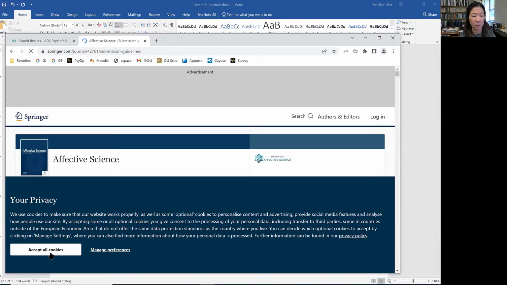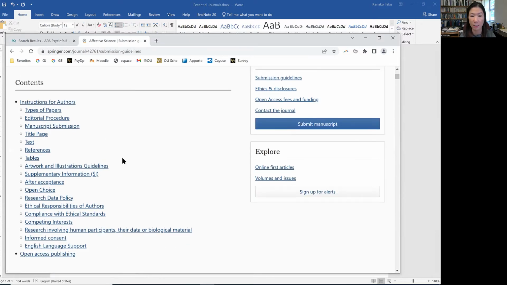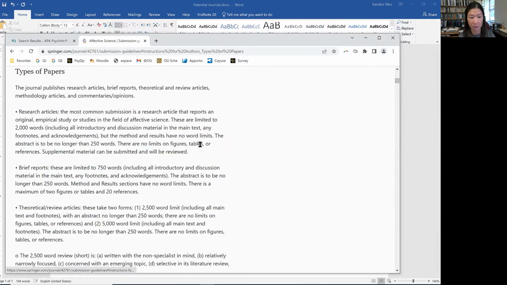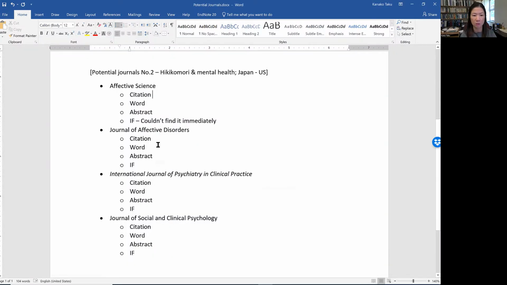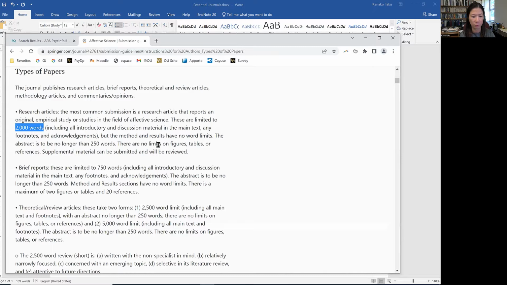And then now check that one. Types of papers, submission, title page, tables, all of this information. So maybe start with types of papers. Okay, so I found this one. The research articles should be 2,000 words, and then brief reports 750. That's really short. So 2,000 for research articles, but if it's a brief report, then it should be 750 words.